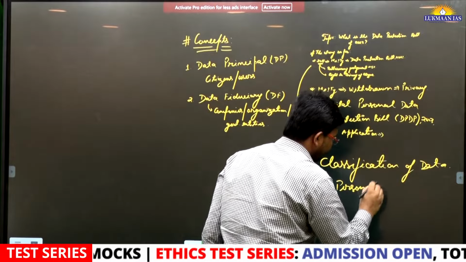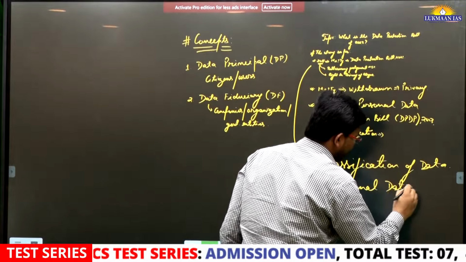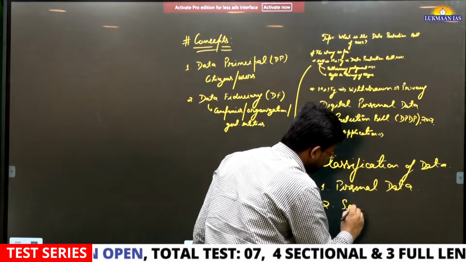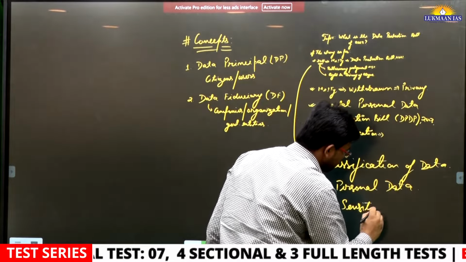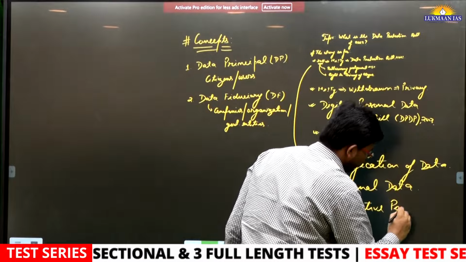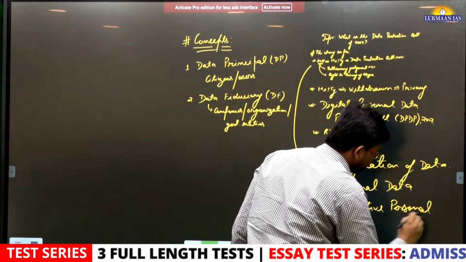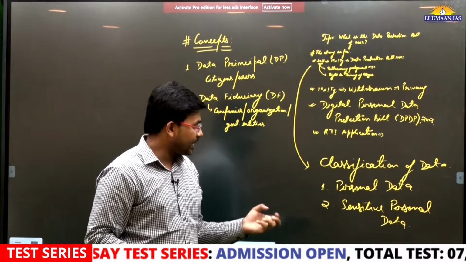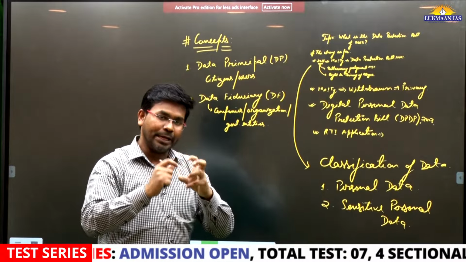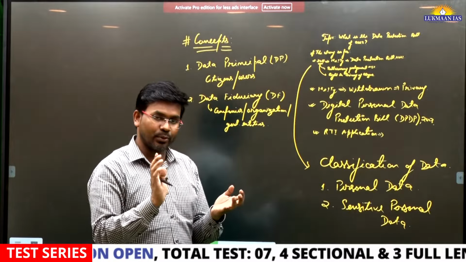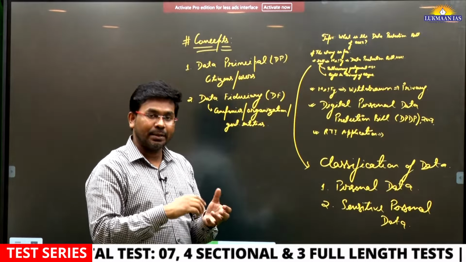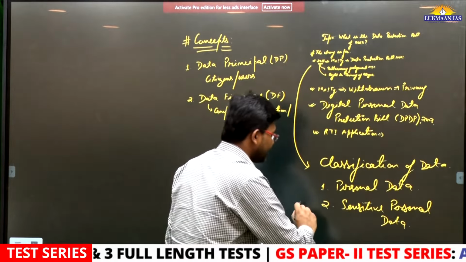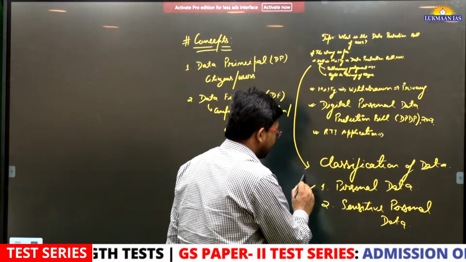The other kind was known as sensitive personal data. Sensitive personal data are those that have very minute details about an individual, like their address, their biometric information, their health related information. So they are considered to be sensitive personal data.